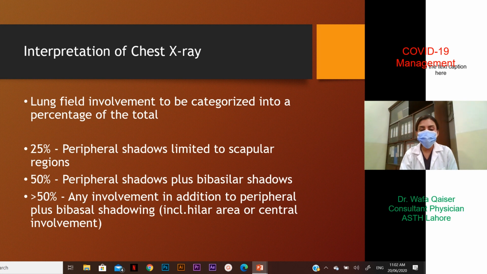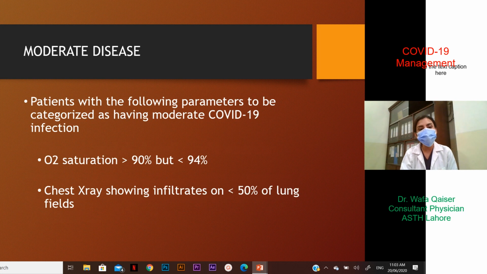The lung field involvement is categorized into a percentage of the total. If the peripheral shadows are there, limited only to the scapular regions, we say that it's 25% involved. If there are peripheral shadows plus bibasilar shadowing as well, then we may label it as 50% of the lung field being involved. And any involvement in addition to the peripheral plus bibasal shadowing, maybe in the central area or in the hilar area, then we would label it as more than 50% of the chest involvement. And this interpretation of chest x-ray would be further important to stratify our patient.